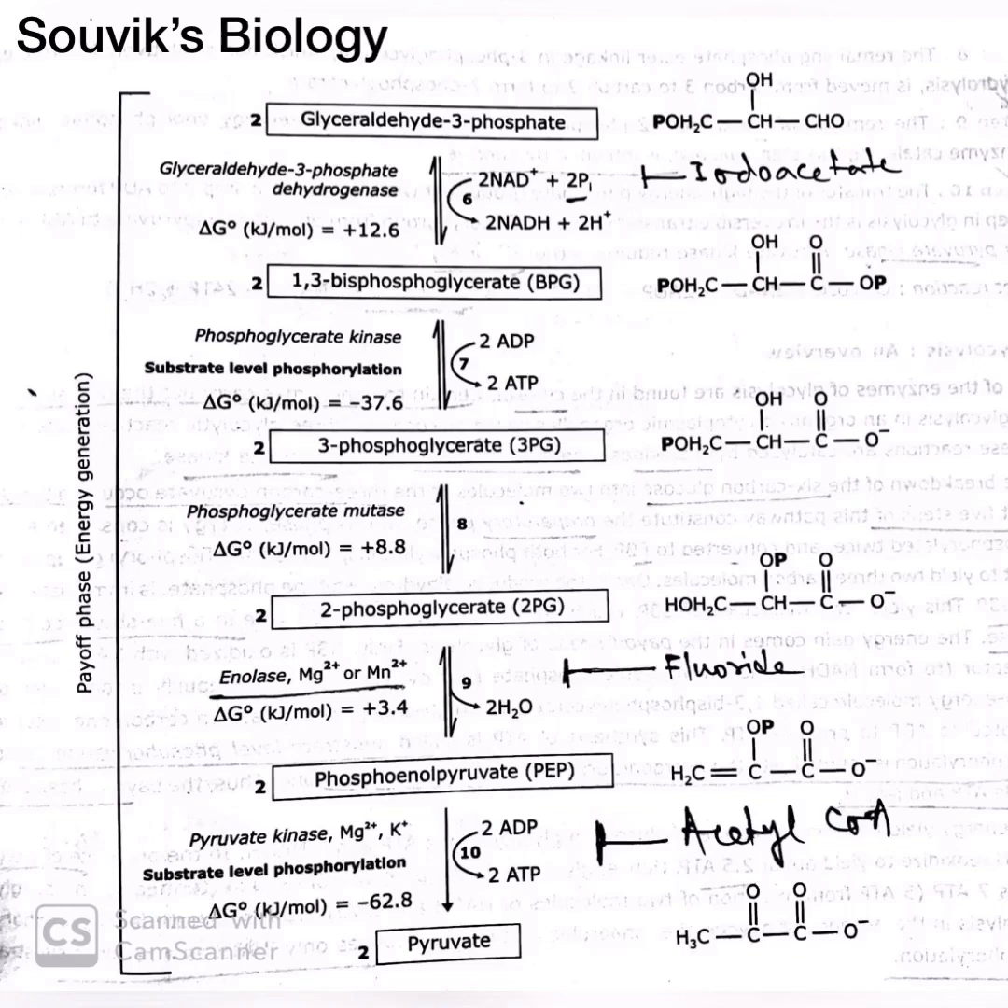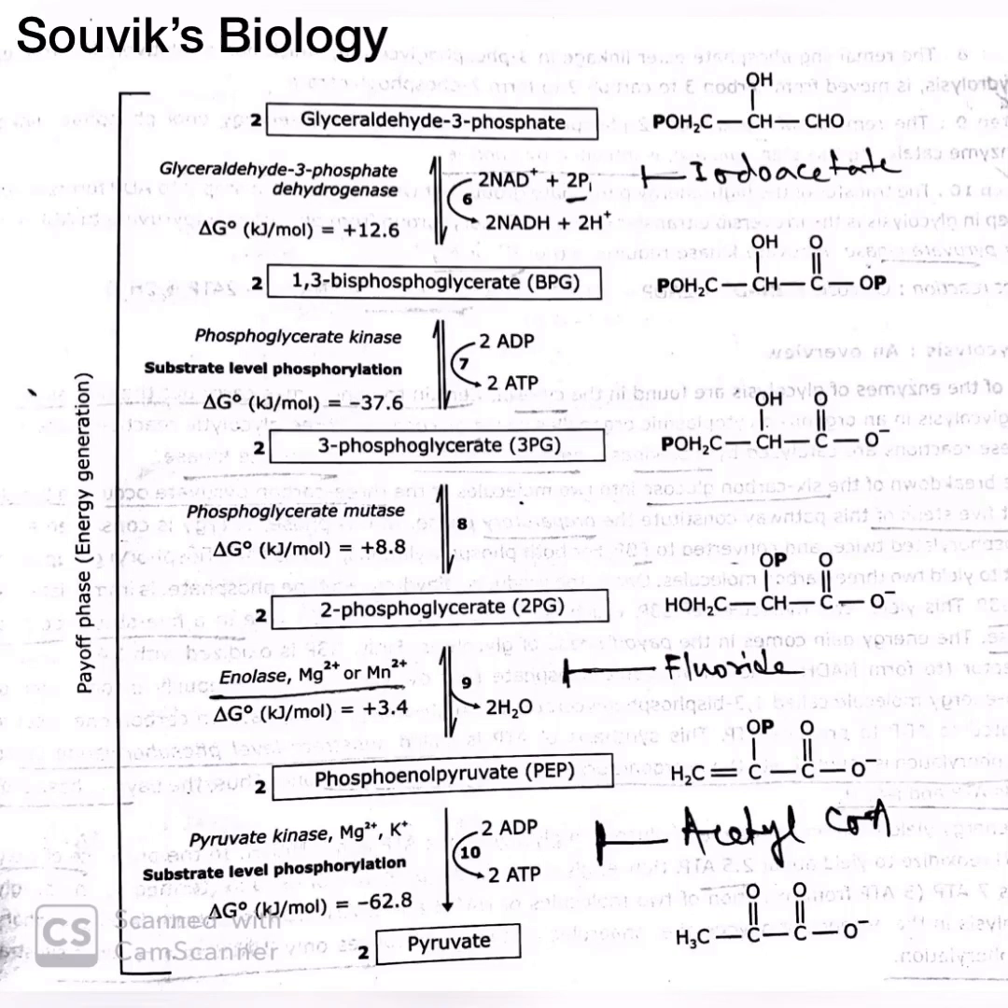Next, 2-phosphoglycerate is produced from 3-phosphoglycerate by the help of the enzyme phosphoglycerate mutase. After that, in the ninth step, phosphoenolpyruvate is produced from 2-phosphoglycerate by the help of the enzyme enolase, and Mg2+ and Mn2+ also help as activators. And the last step, the 10th step, is that 2 molecules of pyruvate are produced from phosphoenolpyruvate by the help of the enzyme pyruvate kinase. So these are the 10 steps of glycolysis.